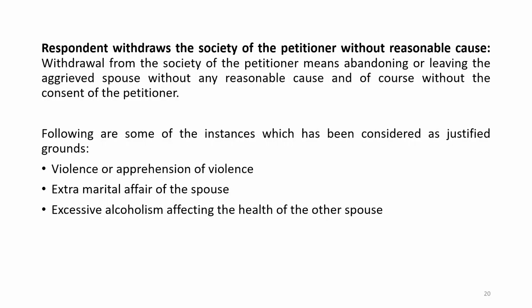There are certain illustrations. For example, I have already told that if the husband is very brutal, very violent, alcoholism as such is not a ground, but if he is a drunkard, he drinks every day, and then he becomes brutal, and it is affecting your health, then it becomes something exceptional. Extramarital affairs these days are very common.